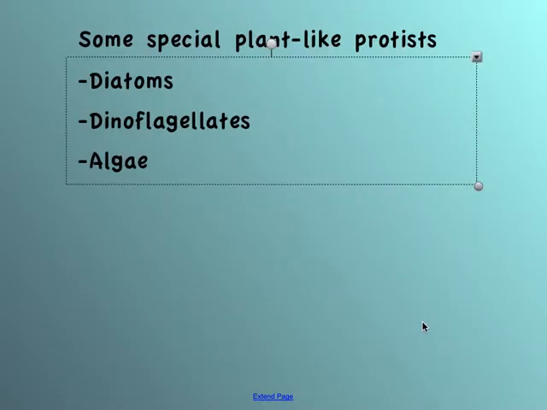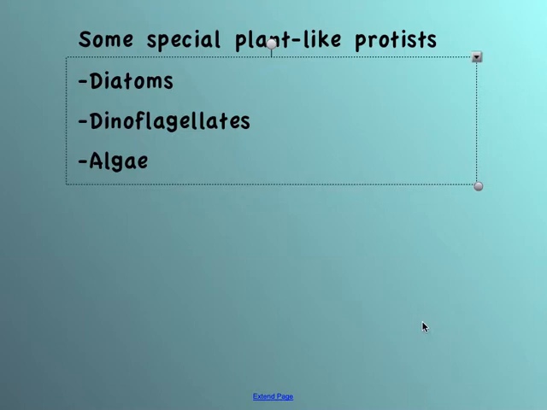Some special plant-like protists are diatoms. They are one-celled organisms. They can come in a number of different shapes. You would think they had chlorophyll, and they do have chlorophyll, and they move all over in the water. They have a really strange structure, though.